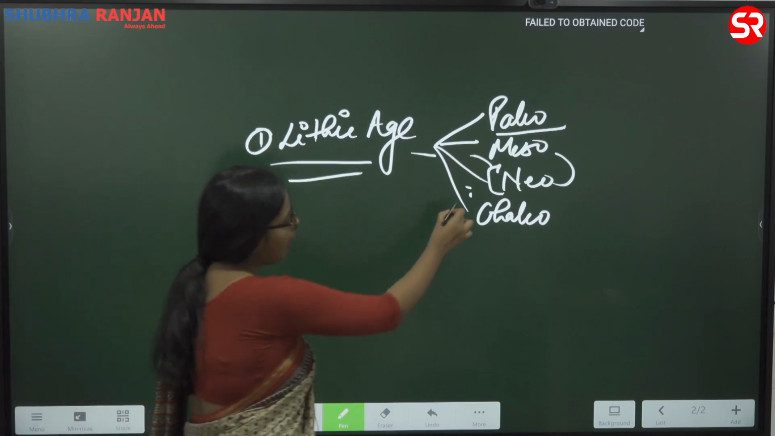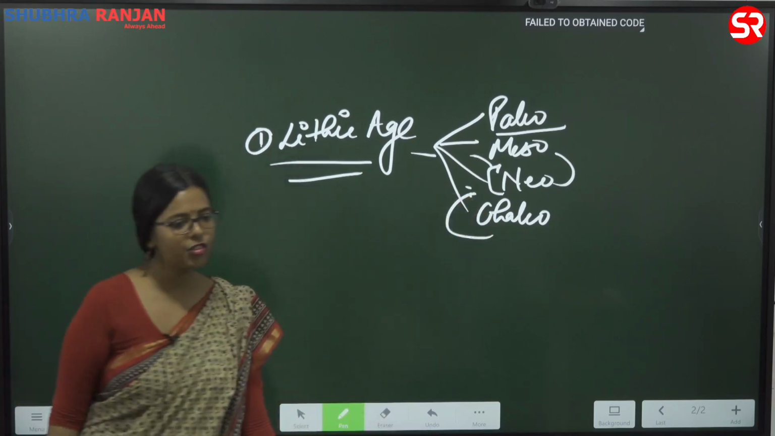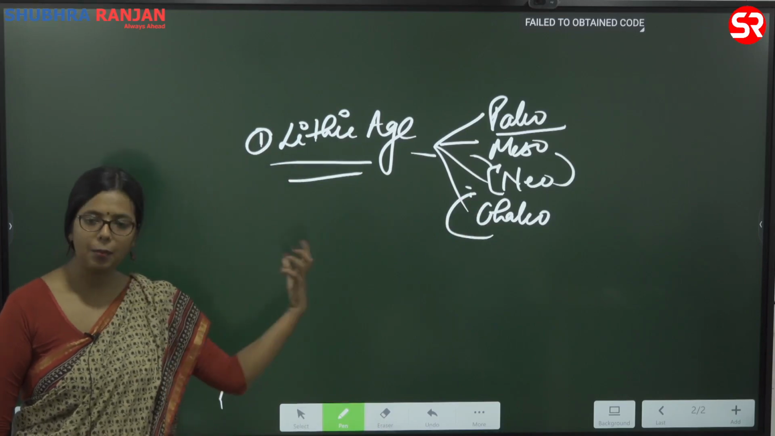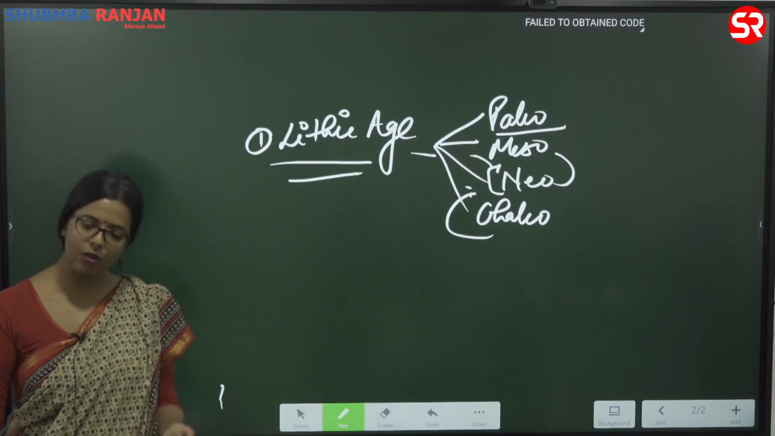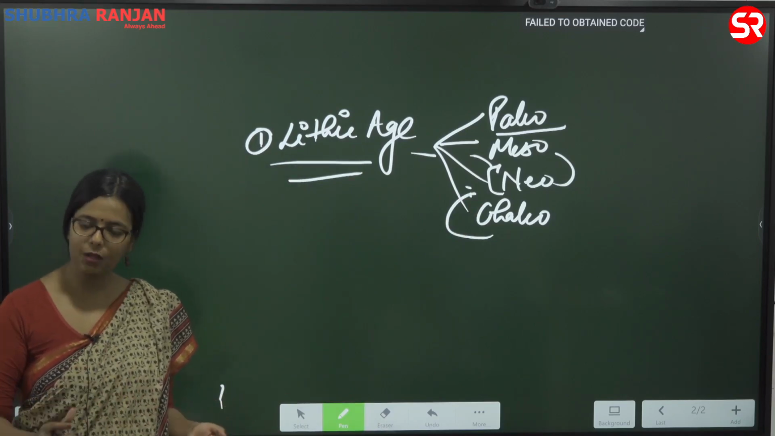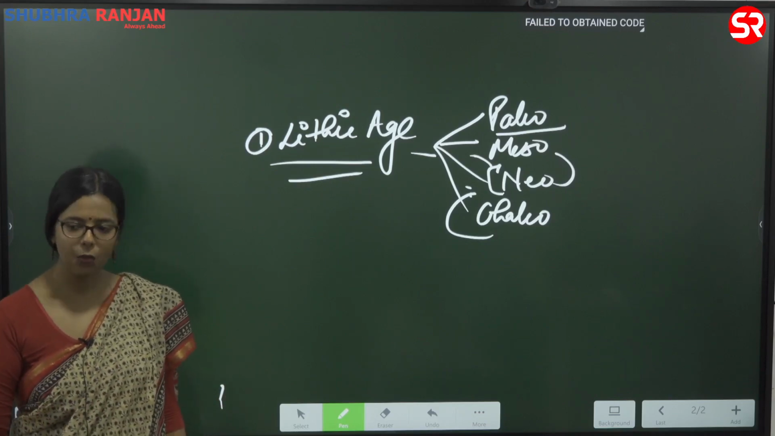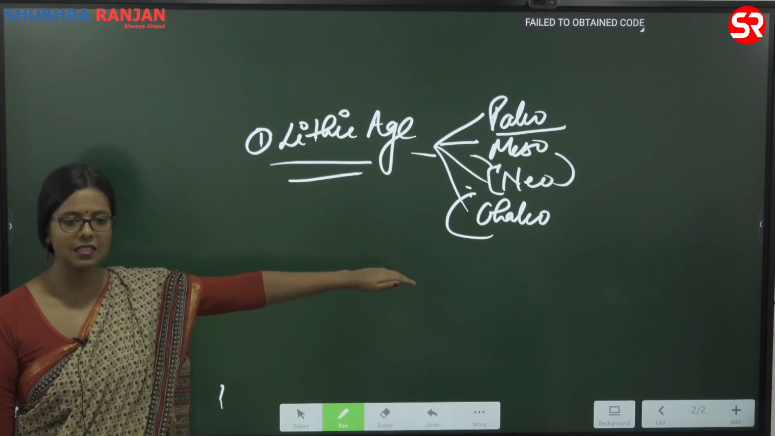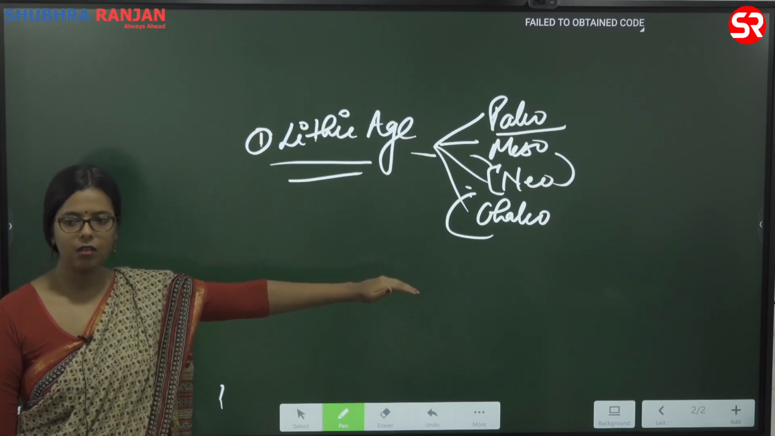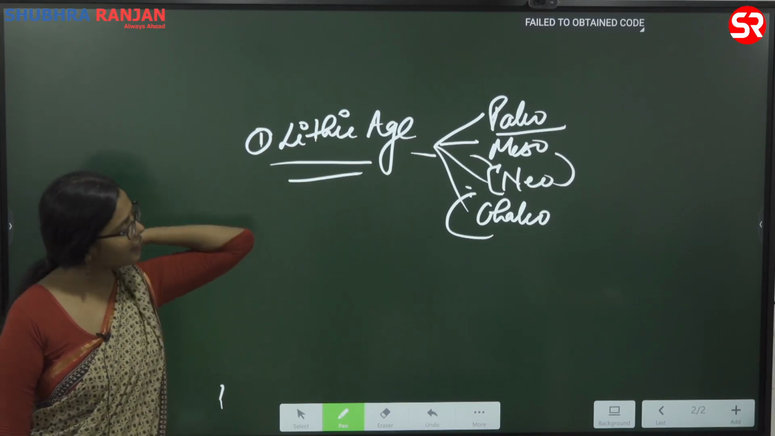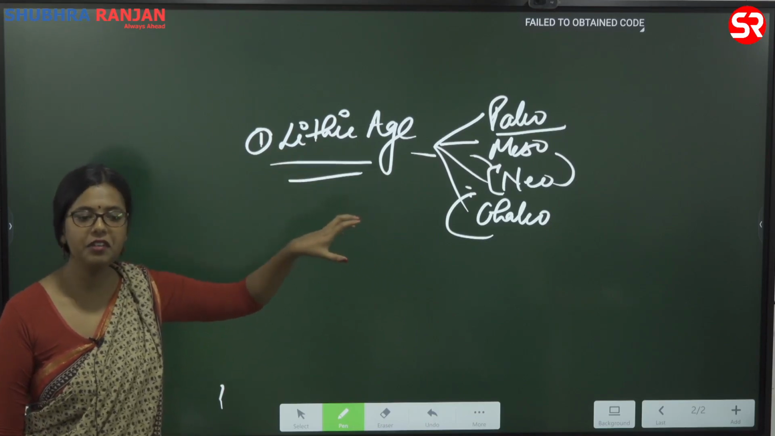Okay, after that we'll study the Chalcolithic period. What happened here? Humans were already using stone tools. Here they started using copper tools as well. That is the basic change that is going to come here. That is why we categorize it as a different era.